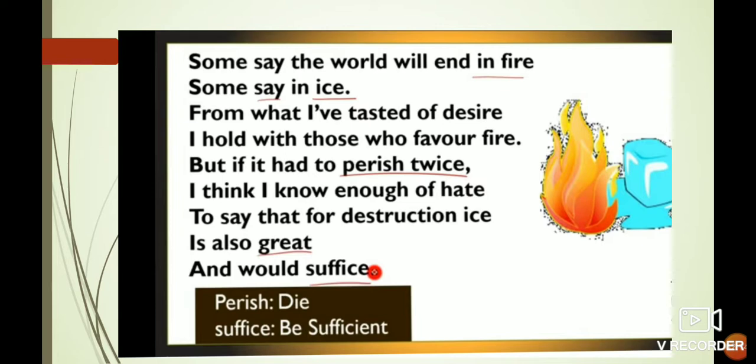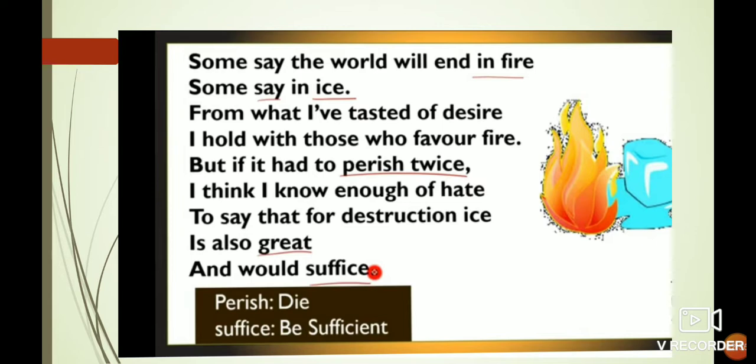What does the poet say in the first lines? Students, this is a very short poem. It is in two parts. First is of 4 lines, second is 5 lines, meaning it is a 9-line poem, a short poem, but it conveys a great message. Coming to the lines of the poem, I'll tell you the literary meanings first, and then the hidden meaning or other meaning of the poem also.